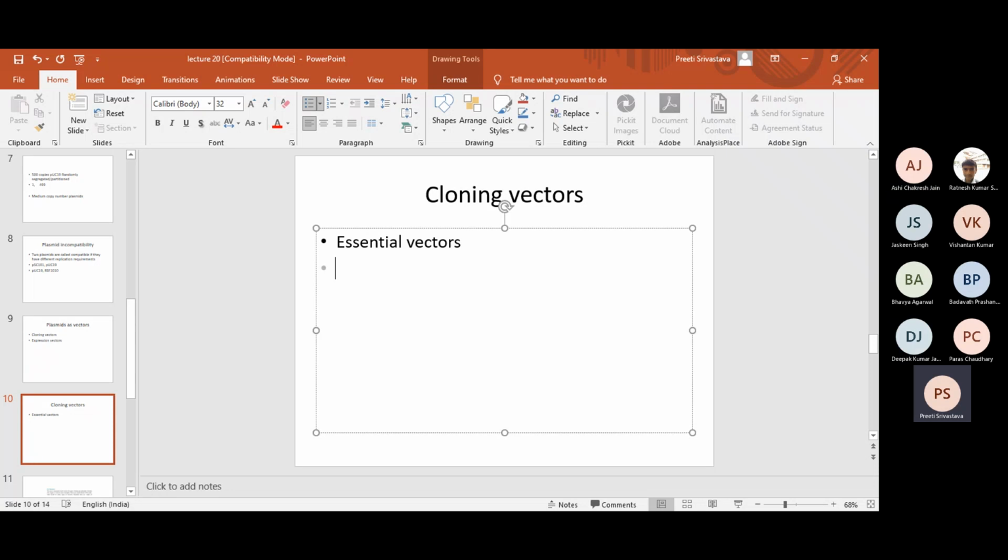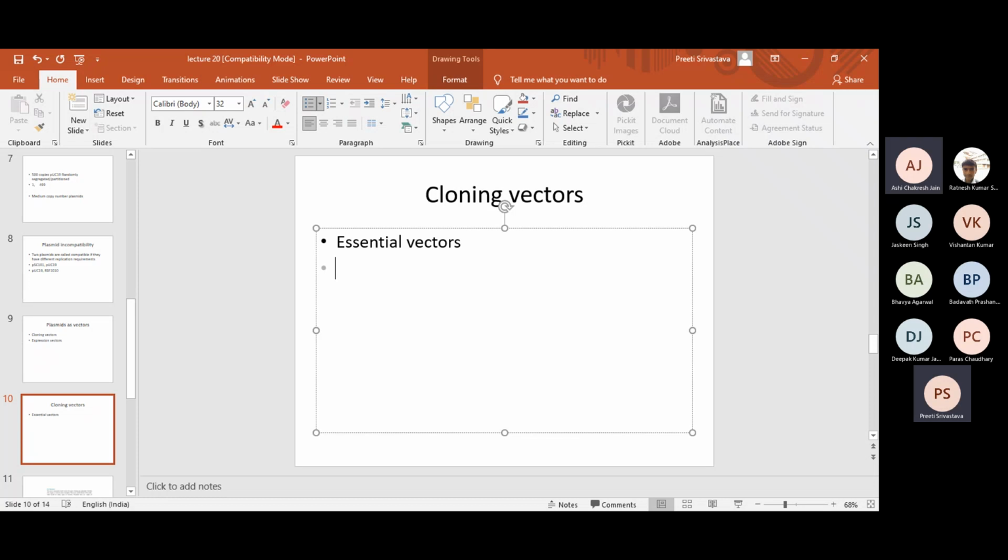So when we talk about cloning vectors, the essential features of these vectors are, so maybe now you people tell me, forget about vectors. Let's say it's a plasmid. What are the essential features of a plasmid? I mean, what makes a plasmid?